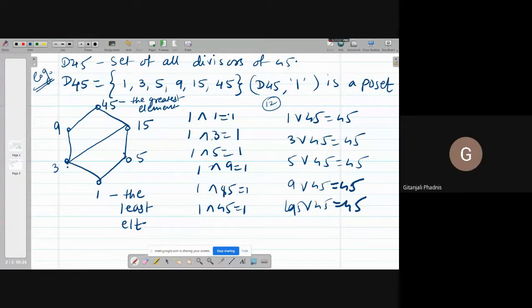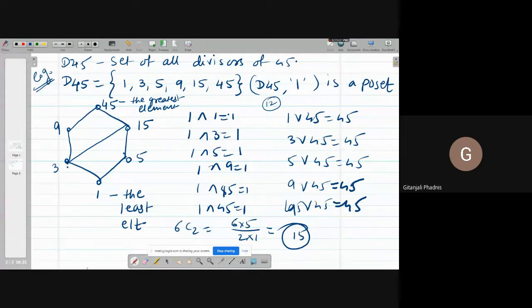You are choosing 2 out of 6, which can be done in 6C2 ways. 6C2 means 6 into 5 upon 2 into 1, so 15 such pairs will be there.